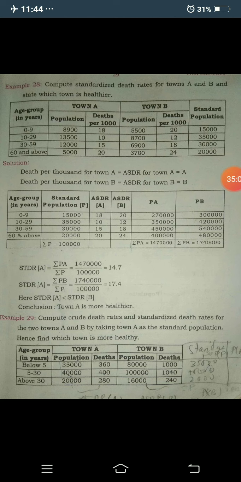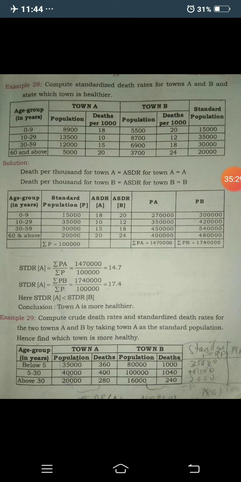So again, by taking the standard population with corresponding A and corresponding B, because they are already given as deaths per thousand. ASDR is the age specific death rate, calculated per thousand.